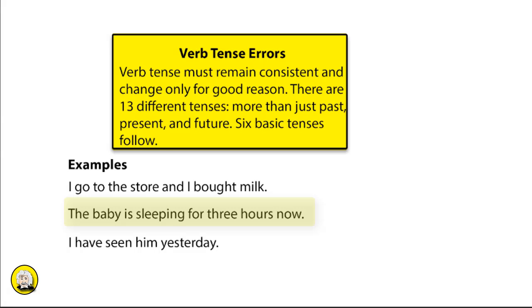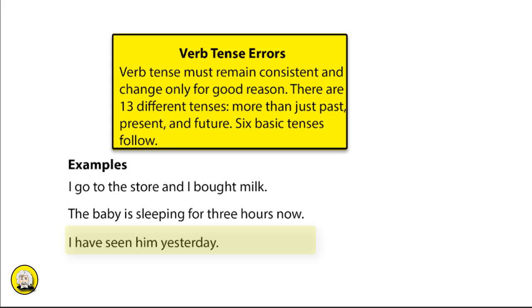The baby is sleeping for 3 hours now. This is the present perfect. We need to incorporate the verb have because the event started in the past and it's continuing up through the present moment. The baby has been sleeping for 3 hours now would be a correction.